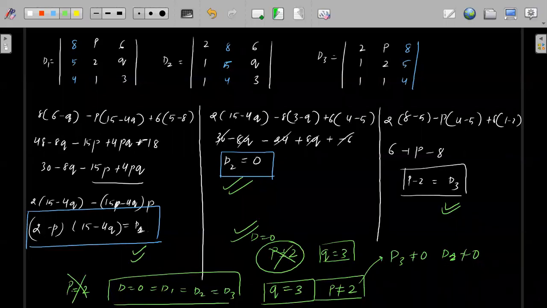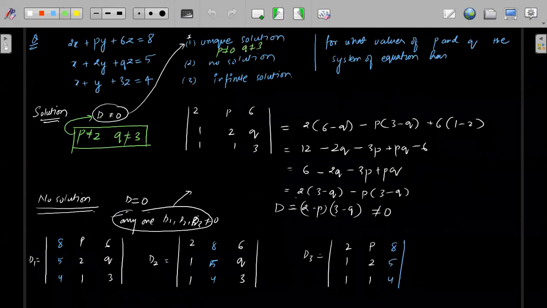Understood? Fine. So this is for the second one. For no solution, we are getting P should not be equal to 2 and Q should be equal to 3. For infinite solution, what should we have? All of them can be 0. So we can have P equals 2. For infinite solution, we can have P equals 2. Understood? Just check this.